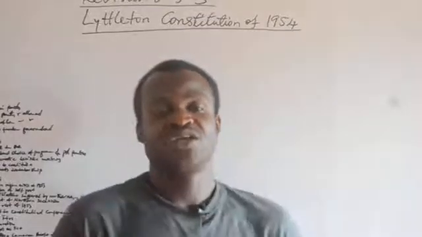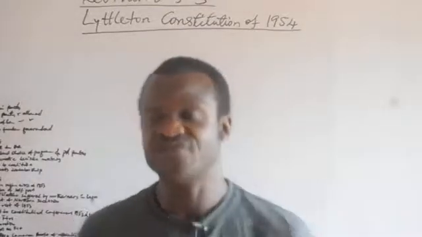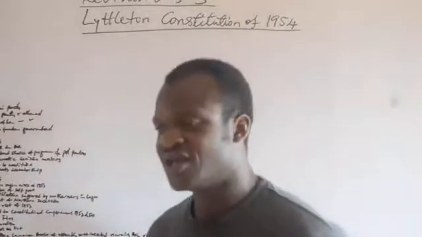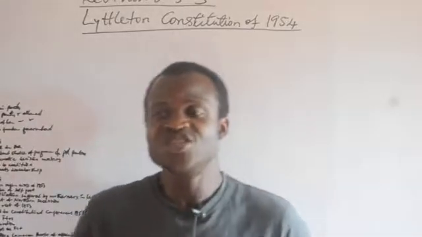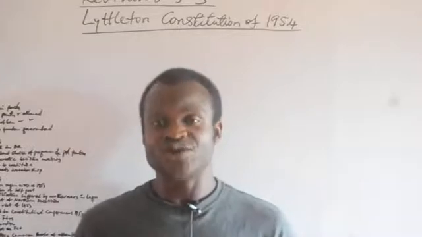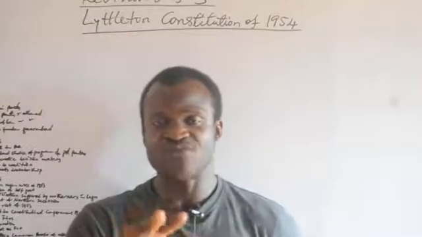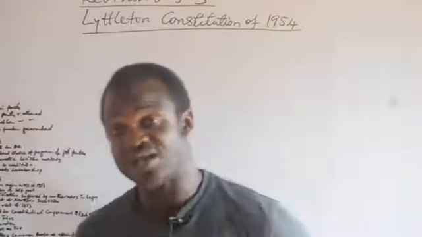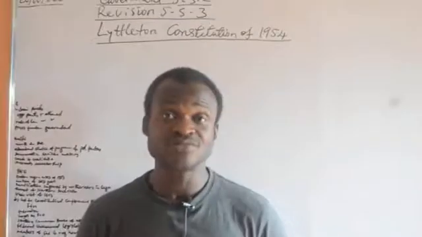Now, the Littleton Constitution of 1954 is named after Oliver Littleton. In introducing this topic, constitutional development, I said the things you must look out for while studying constitutions generally are, first, the background of the constitution.